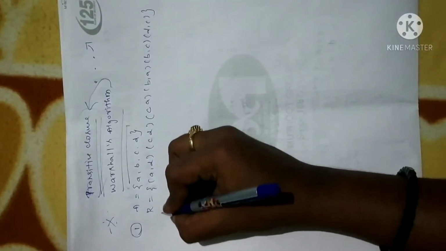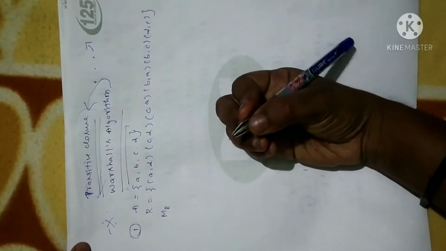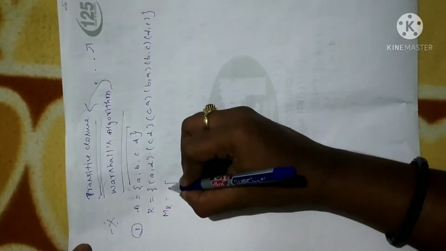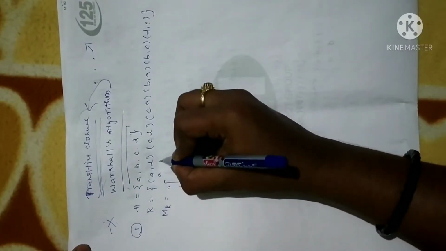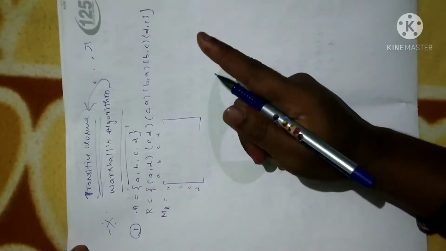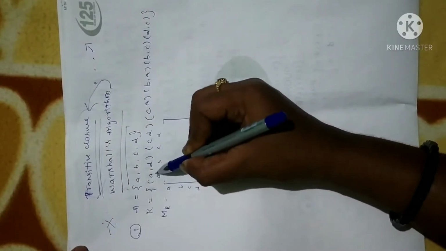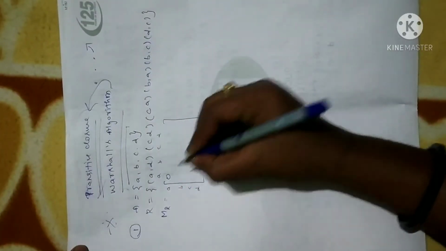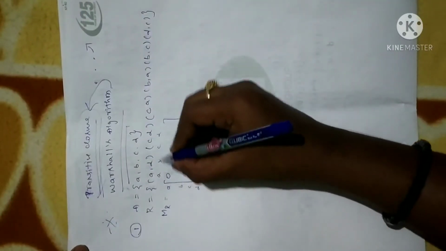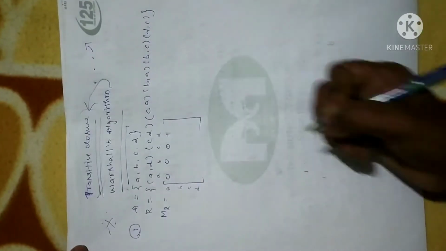Please listen carefully. The first step is we have to construct the matrix of relation. Anyhow, we are familiar with that, right? So let me do that. While writing the matrix of relation, you list the elements here just for your reference. When an ordered pair belongs to the relation, you write 1. If it doesn't belong, you write 0. Now look at (A,A). Do we have the ordered pair (A,A)? We don't have, so make it 0. Next, A to B. We don't have, so make it 0. Next, A to C. We don't have, so make it 0. A to D, yes we have, take that as 1.